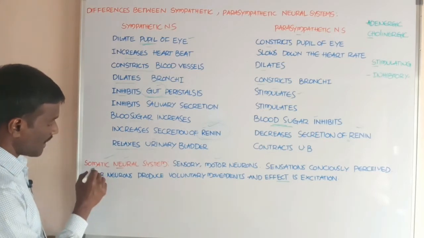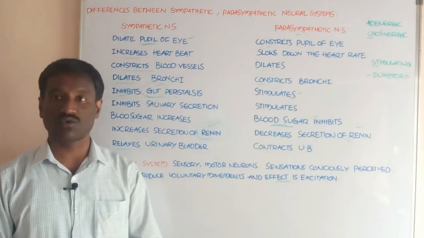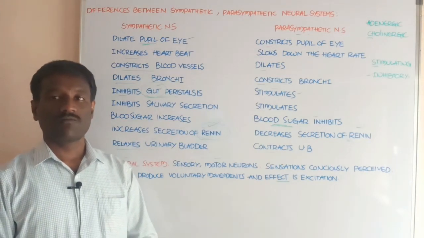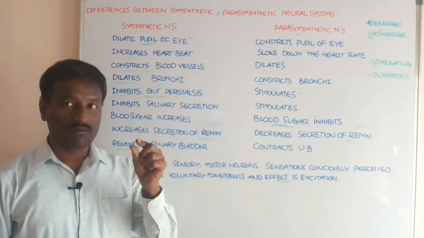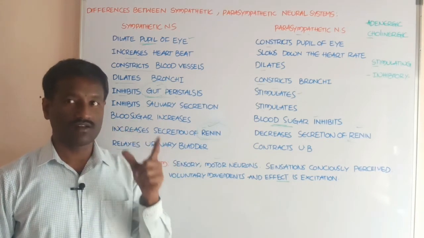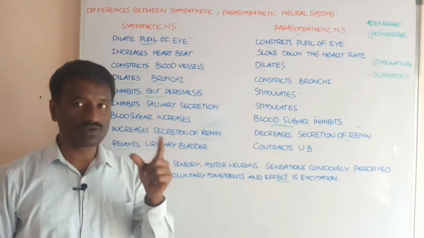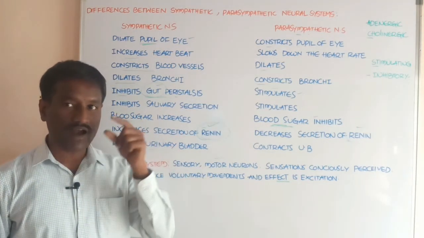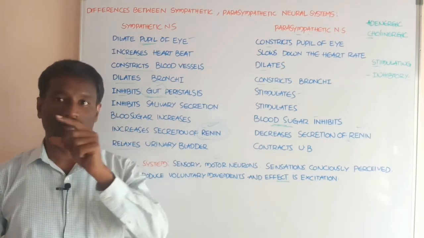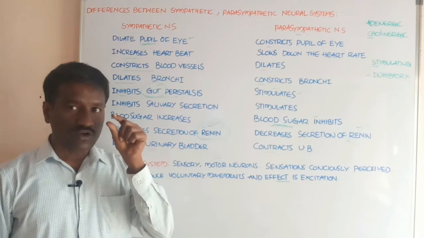Next students, what about the somatic neural system? This is part of the peripheral neural system. The peripheral neural system divides into two types: the somatic neural system and the autonomic neural system.